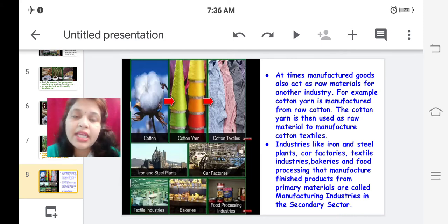So producing cotton yarn from raw cotton is the primary sector, where manufacturing industries work in the primary sector. But when cotton yarn is used to produce textile, then we call it a manufacturing industry in the secondary sector. Just make it clear.